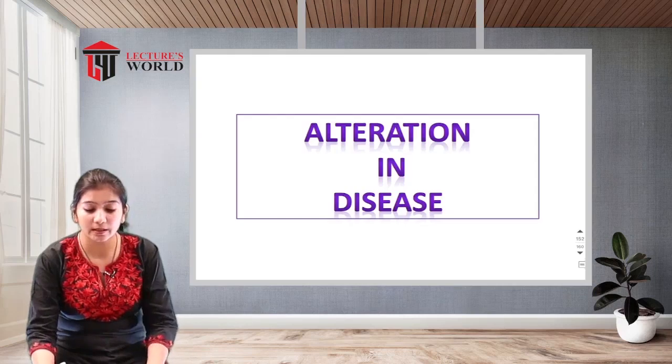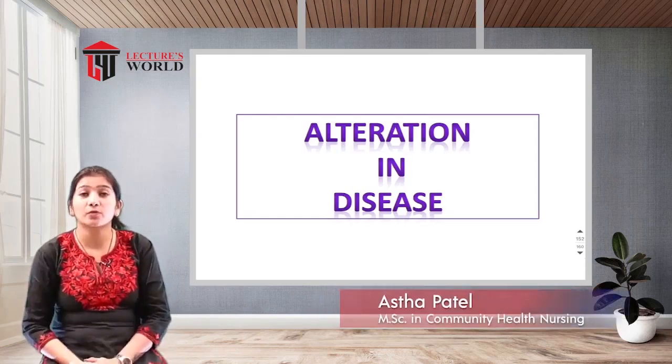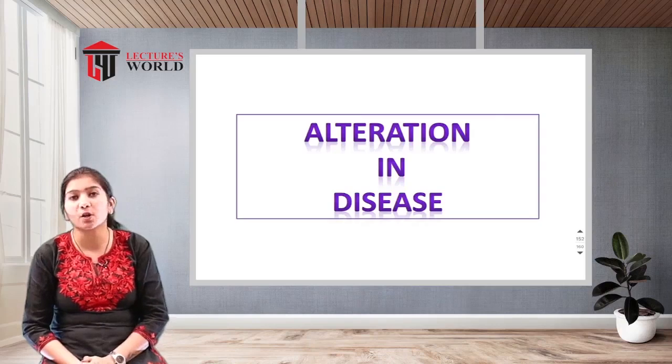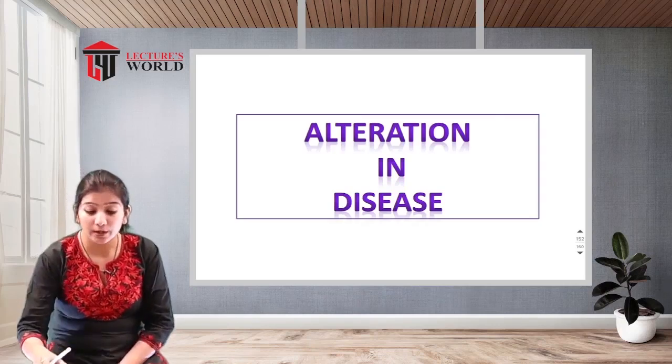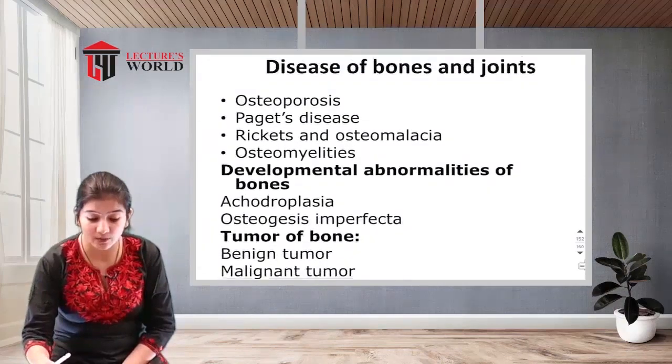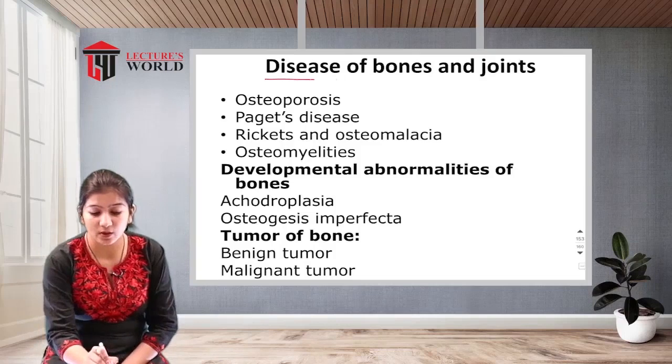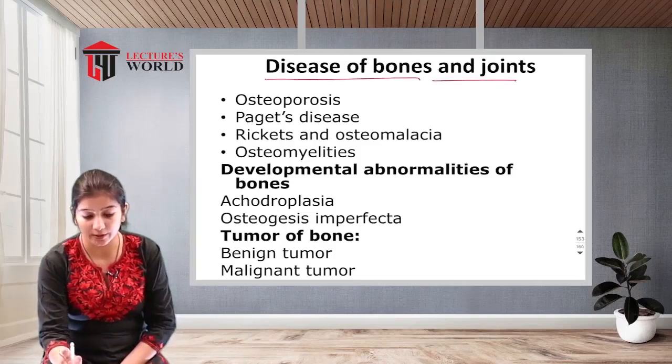Now we'll see the diseases of the skeletal system. The diseases of the skeletal system involve so many conditions which occur because of deficiencies, accidents, injuries and so on. So, alterations in the diseases of bones and joints. First is the diseases of bones and the joints.